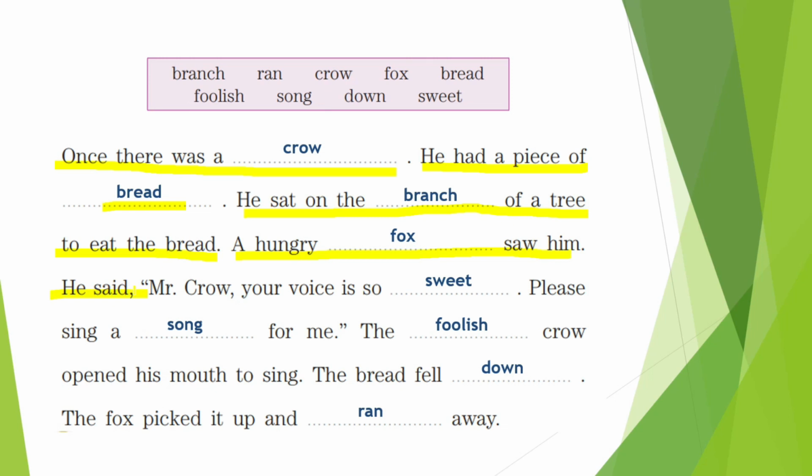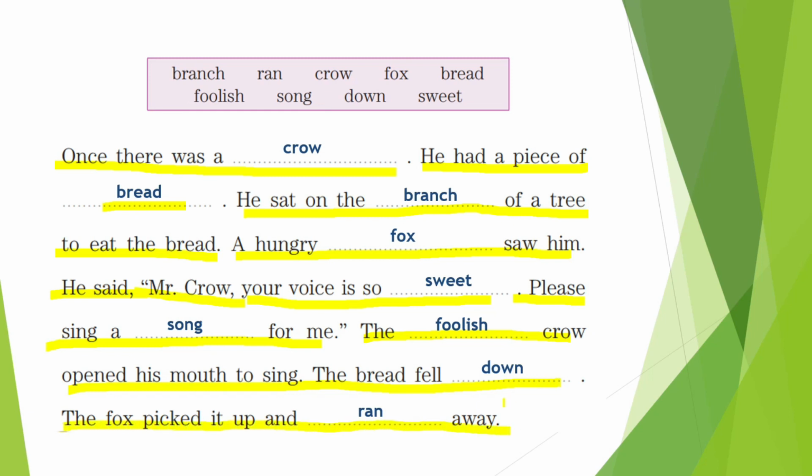He said, "Mr. Crow, your voice is so sweet. Please sing a song for me." The foolish crow opened his mouth to sing. The bread fell down. The fox picked it up and ran away. Alright children, so this was the wonderful story.